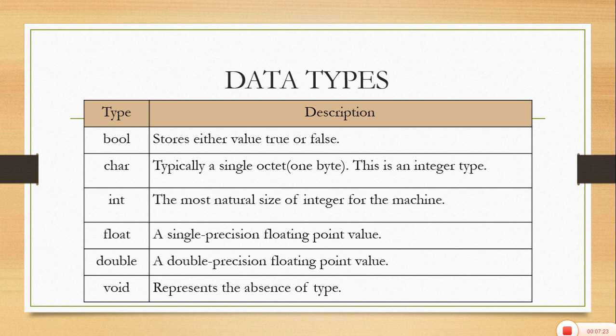Now, data types are very important. For any variable you use in a program, the variable takes a place in the memory and has a specific size, and the data types decide how much space it will take in the memory and what type of data it will acquire from the user. So these are different data types.